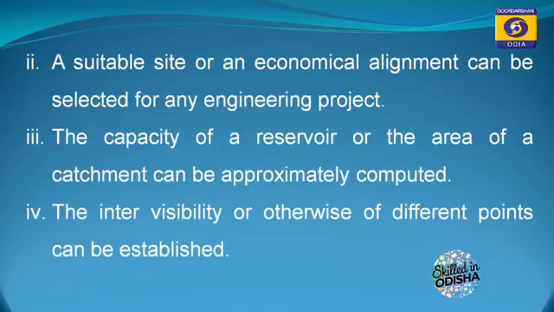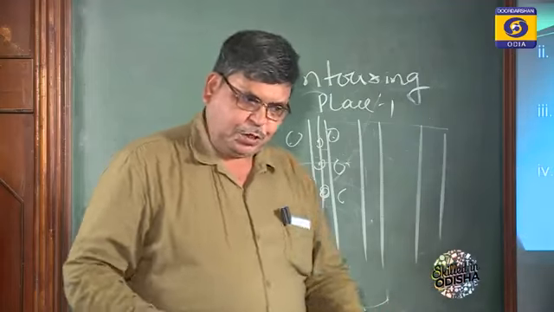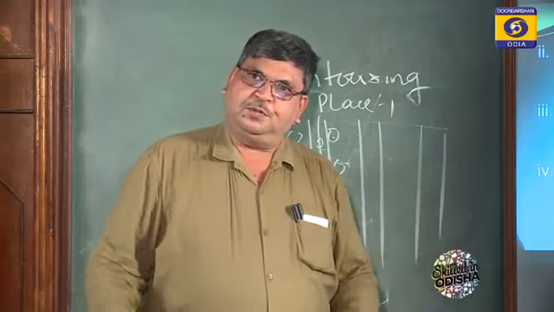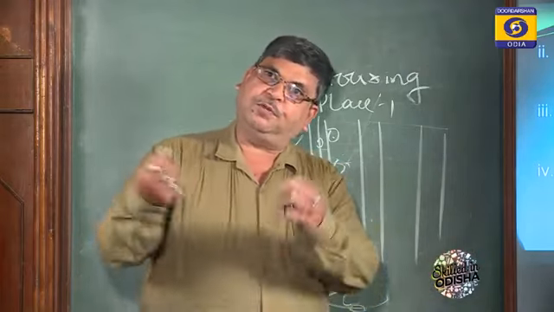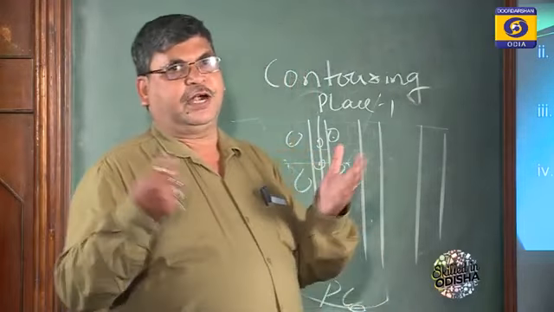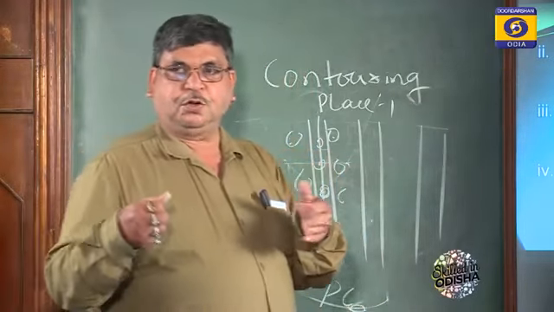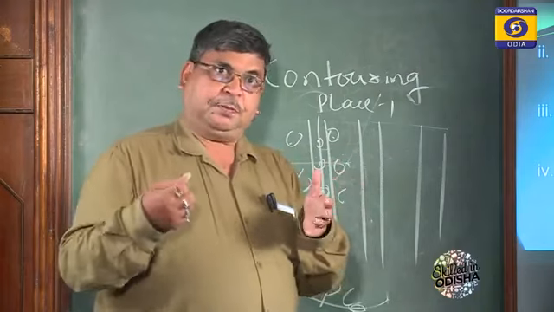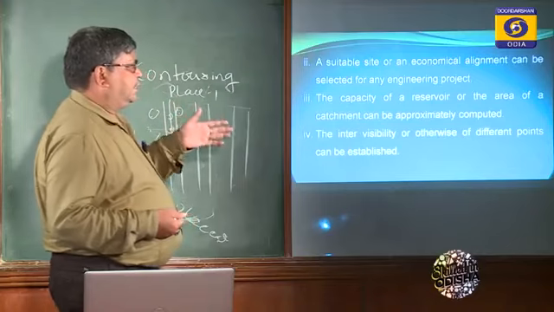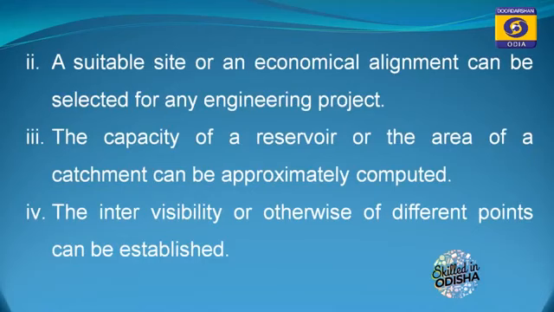The capacity of a reservoir and the area of a catchment can be approximately computed. You know the catchment area from where the rainwater will go to the reservoir. We can also find this out, because knowing the contour lines, we can know the gradients. If the slope is steep, definitely the reservoir will get more water. The intervisibility of different points can be established.